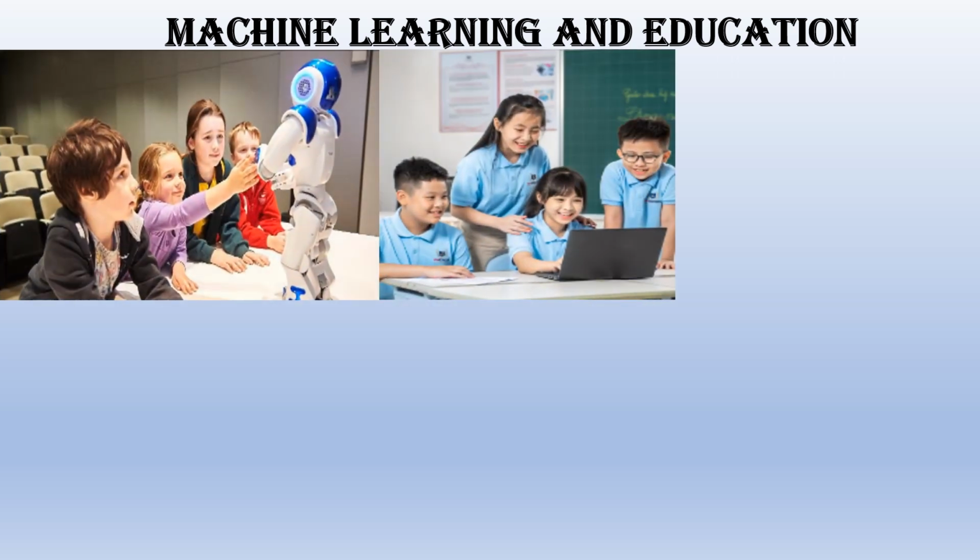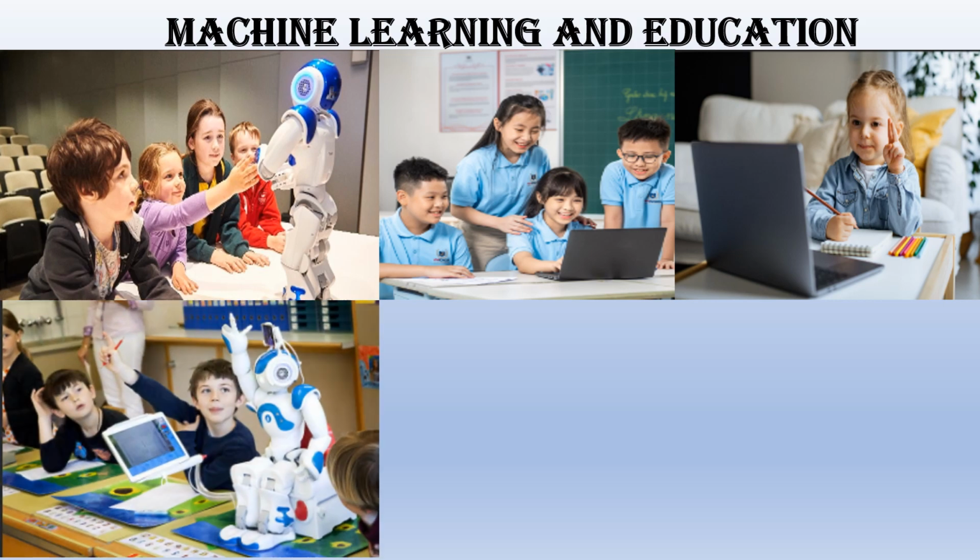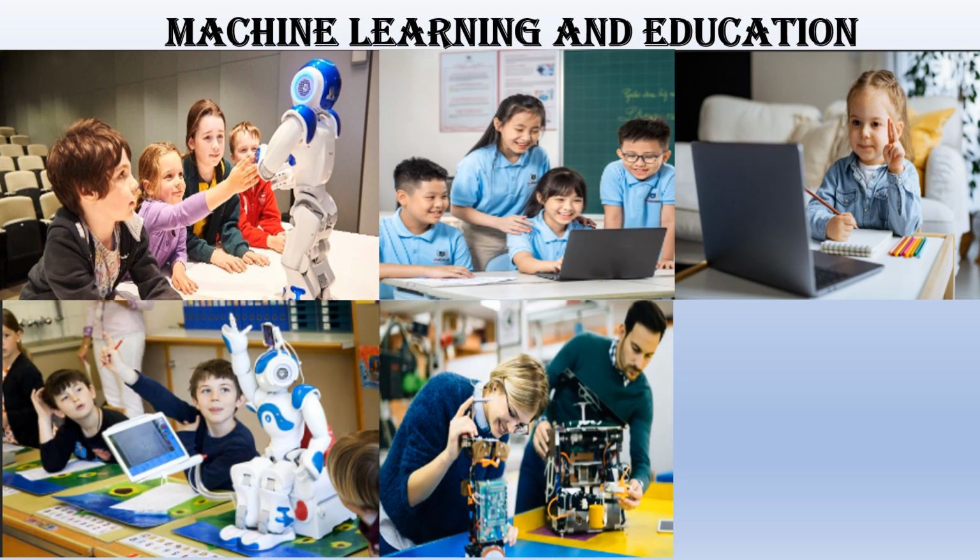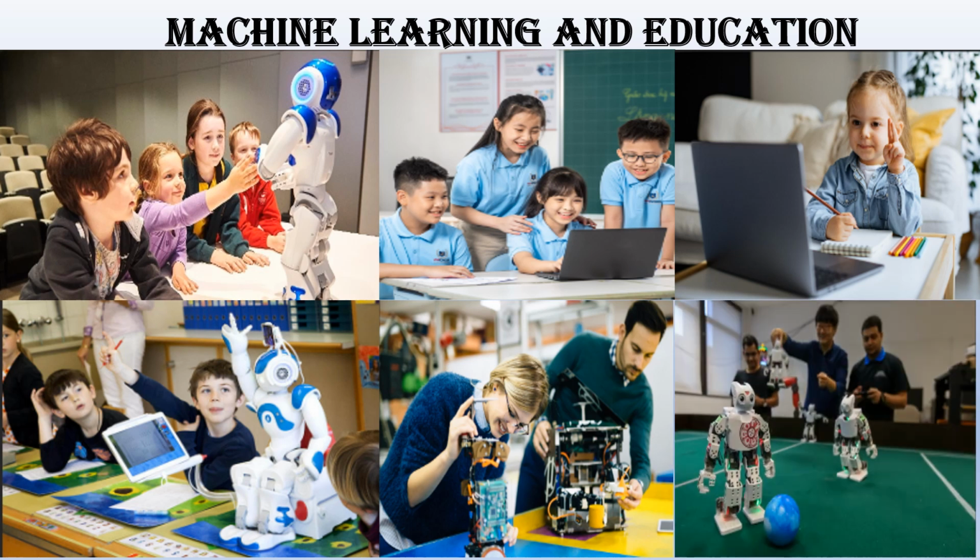Machine learning and education. Educational institutions are using machine learning in many new ways, such as grading students' work and exams more accurately. ML can also help improve students' performance. Researchers are already working on machine learning algorithms which are able to predict whether students will fail or pass a course. These algorithms help schools and teachers focus on helping failing students to increase their chances for success.